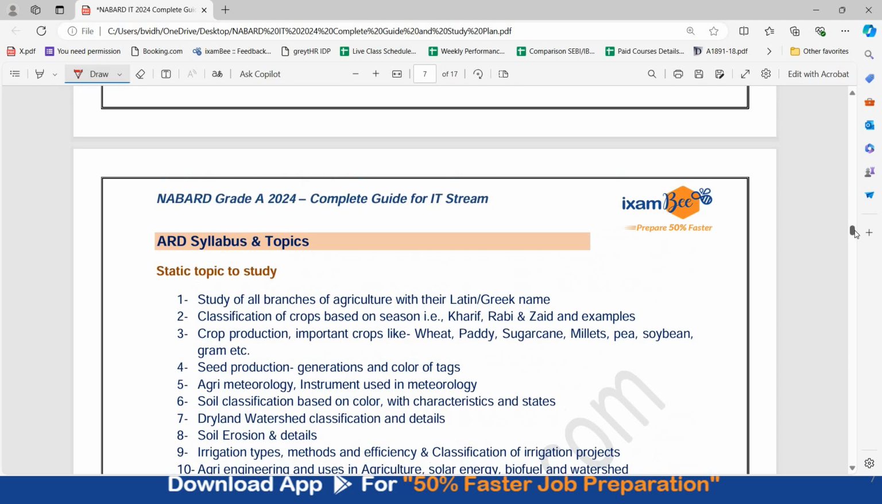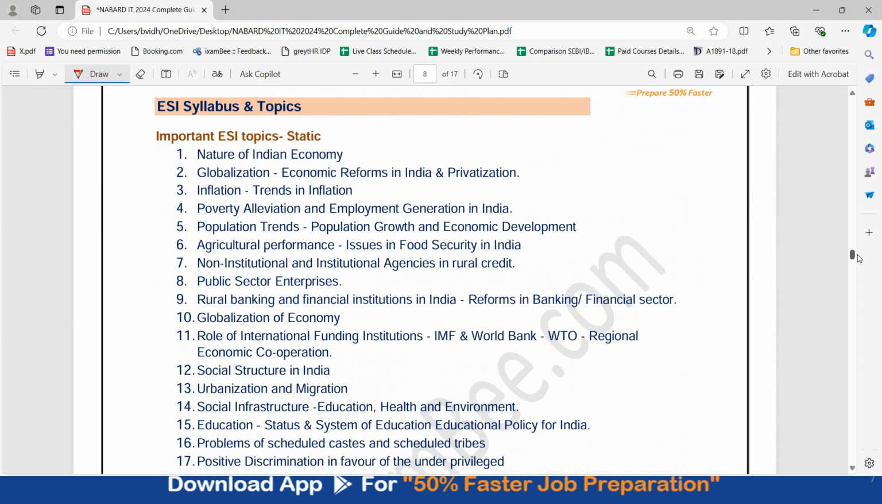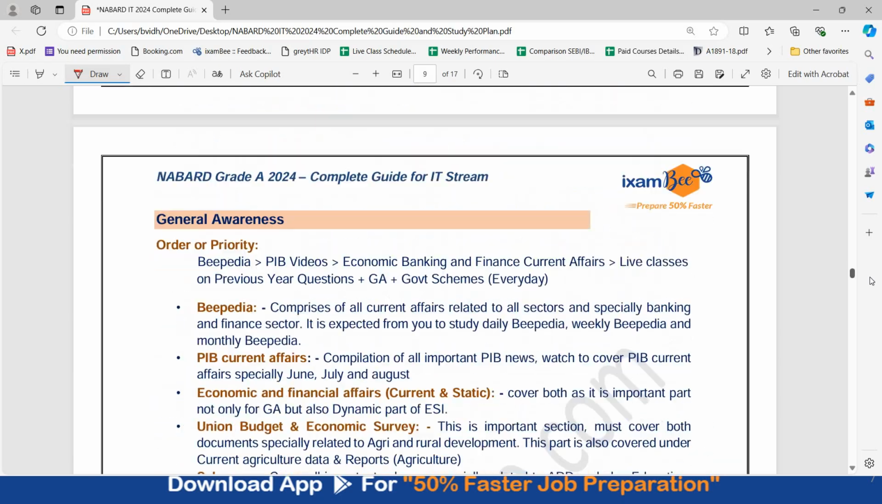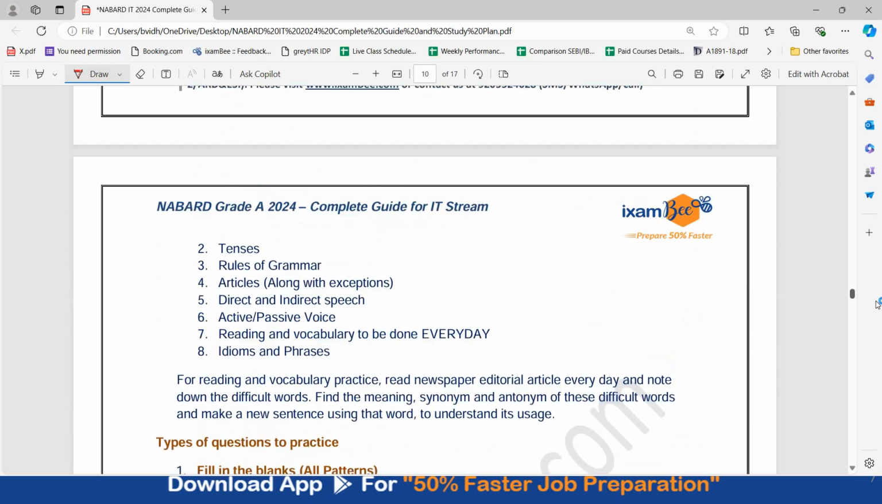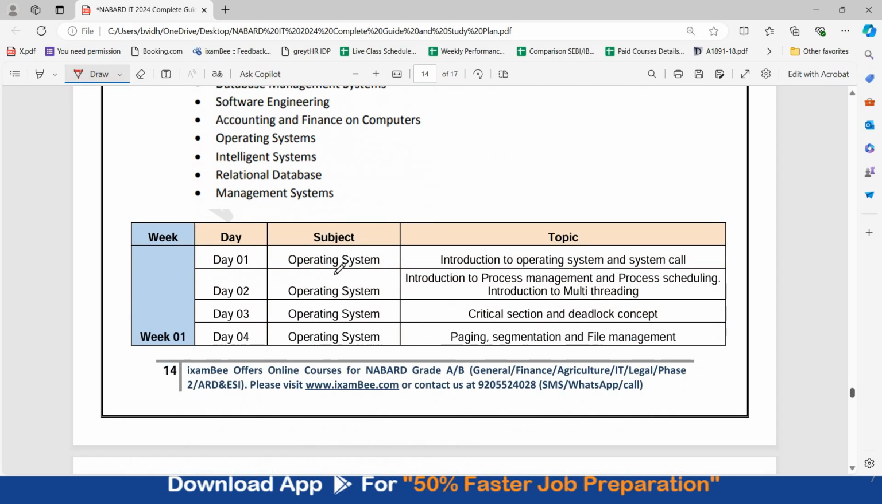In this guide you will also find the syllabus and topic for all the sections in phase 1, what to study, strategy to study, how to study. So everything is included. You can download this. In the end you will find a brief mention of phase 2 exam preparation. Here if you see, I have given you a study plan.